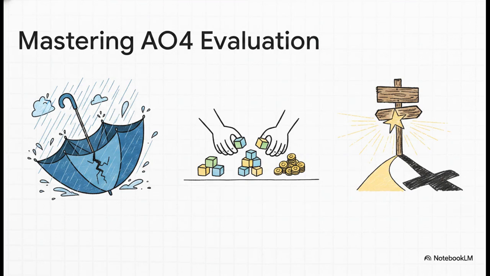Top-tier evaluation isn't just cheerleading. You can't just say a business plan is a perfect, flawless document. To master AO4, your judgment needs some nuance. You have to acknowledge that a plan cannot protect against all risks. A fancy spreadsheet isn't going to stop a sudden cybersecurity breach or a massive global strategic shift, right? Therefore, your concluding judgment should be that the true value of a business plan isn't in guaranteeing success, but rather in figuring out how best to allocate resources.